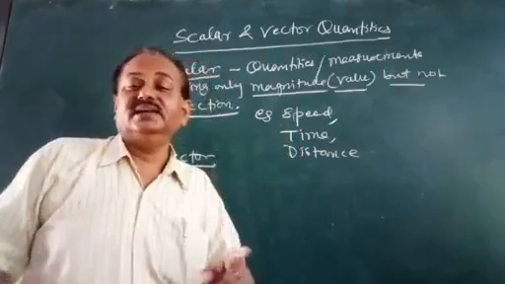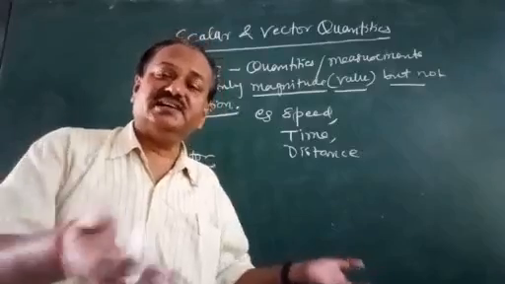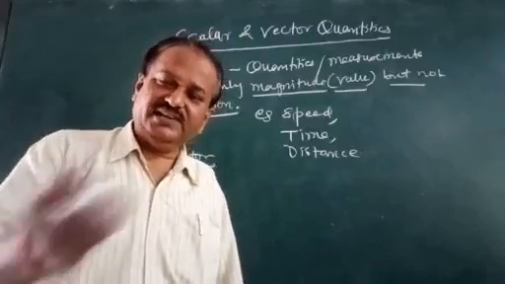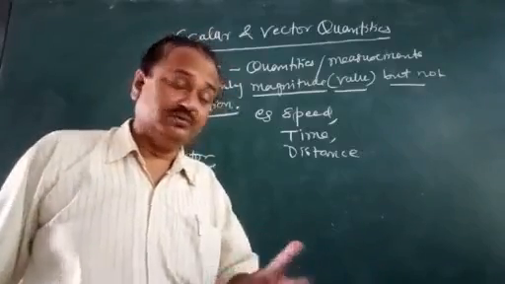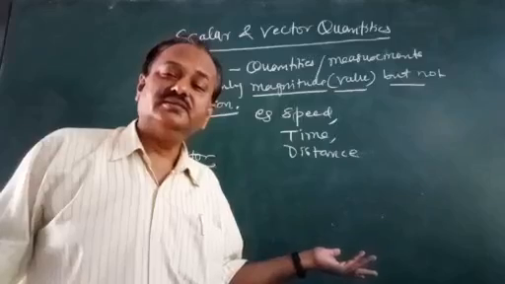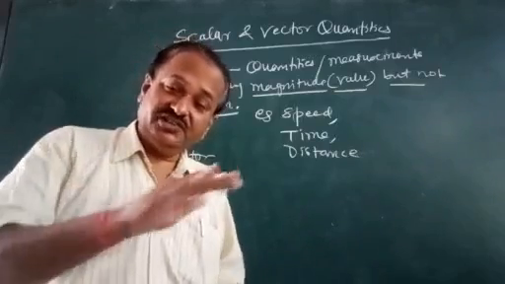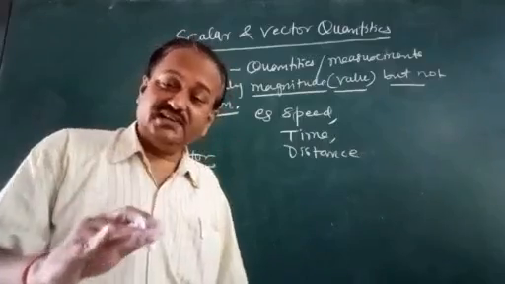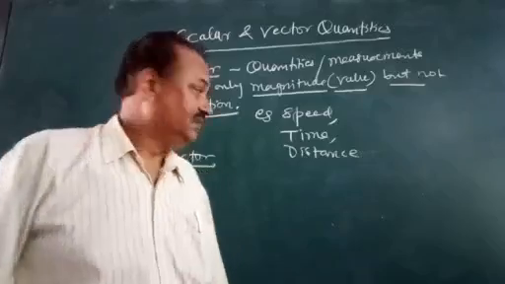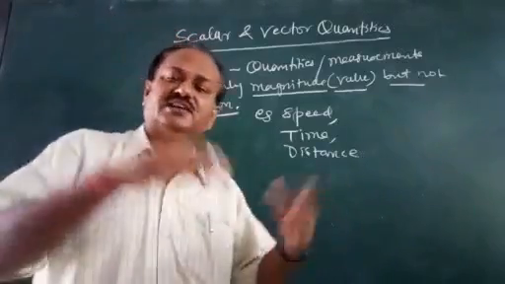There is only one aspect. What is time? Say it is 10 a.m. or 10 p.m. or 12 noon. Similarly, speed, say 20 kilometers per hour. Distance is there, time is there, but there is no direction. Similarly distance, how much has been traveled.